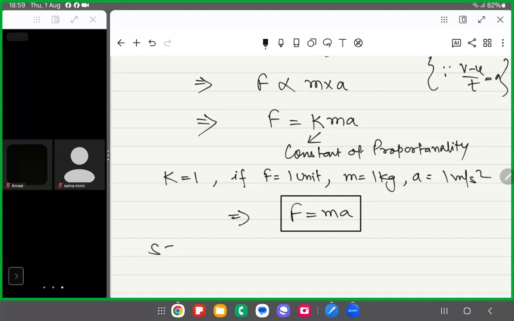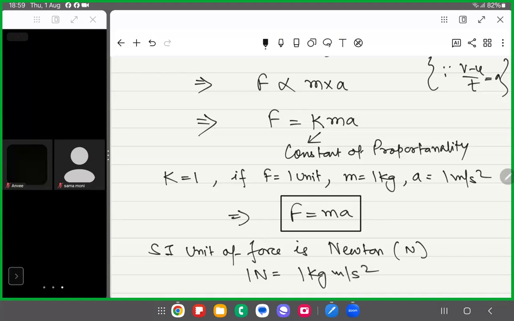Now what is the SI unit of force? The SI unit of force is Newton, denoted by capital N. And 1 Newton force is equal to 1 kg meter per second square. So 1 Newton is equal to 1 kg meter per second square.